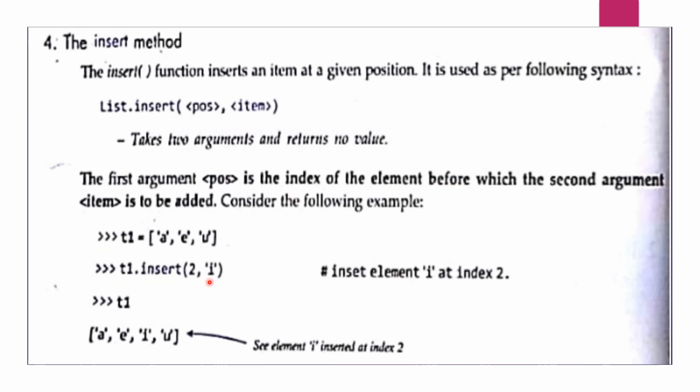So insert position 2 and the value I. Now when you execute t1, you will see the output A, E, I, U. Now I has come to the second index, and U has moved to the next index, that is the third index. Now U is at the third index. So this is how we use the insert method.